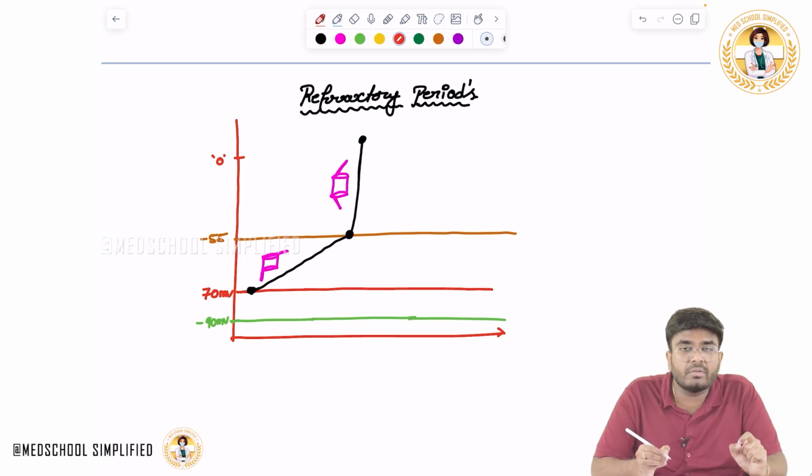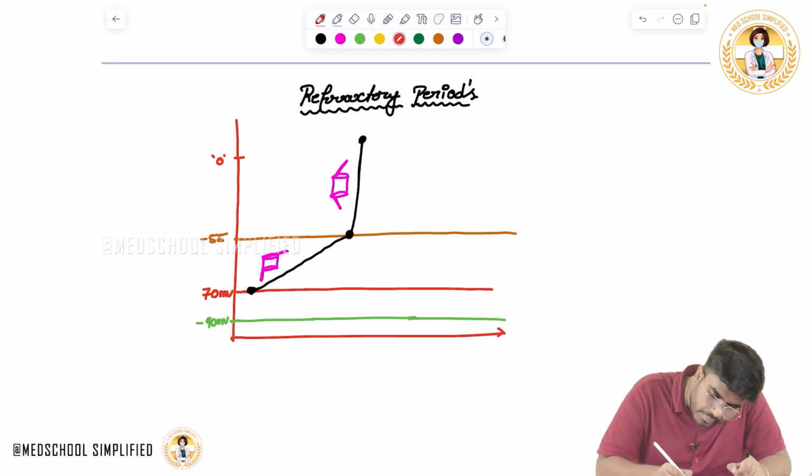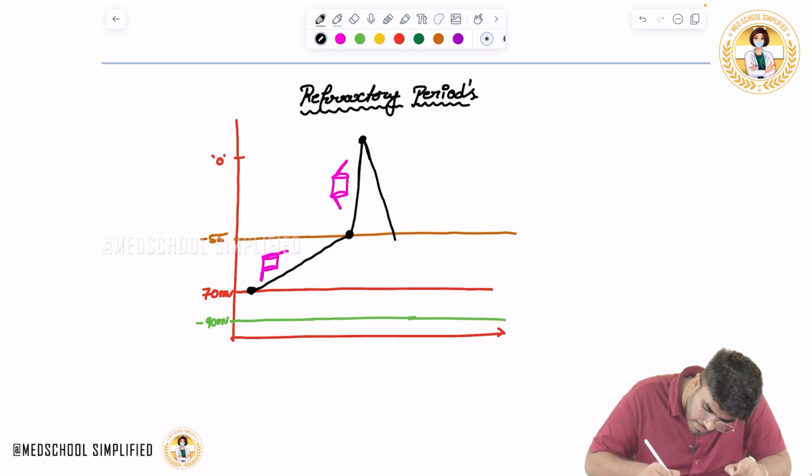nature designed these channels in such a way that once there is an overshoot and the potential becomes plus 10, plus 20, immediately there is going to be repolarization. The inactivation gate closes and the potassium efflux starts. So it is coming down like this.